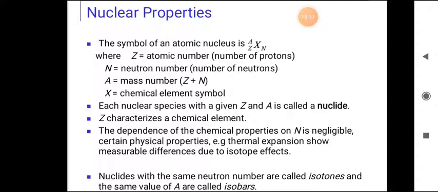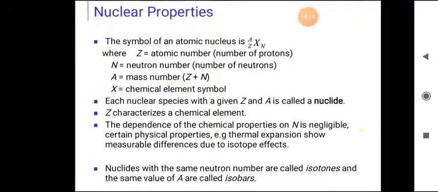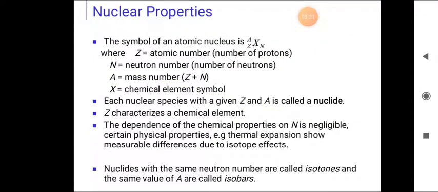Z characterizes a chemical element. The dependence of the chemical properties on the neutron number N is negligible. Certain physical properties, for example thermal expansion, show measurable differences due to isotope effects.